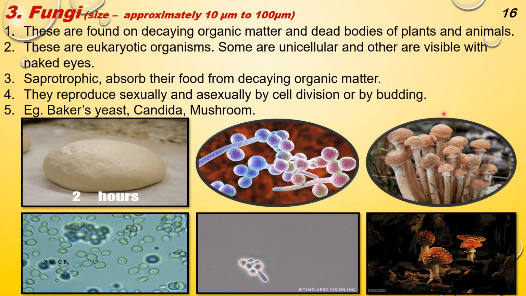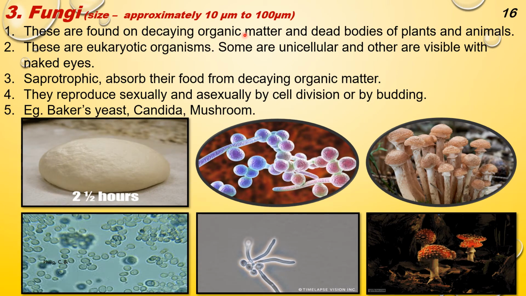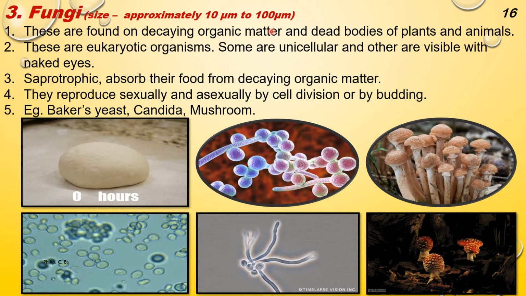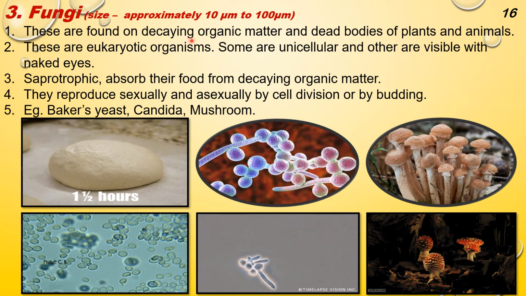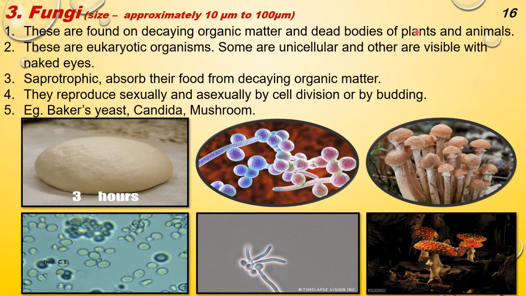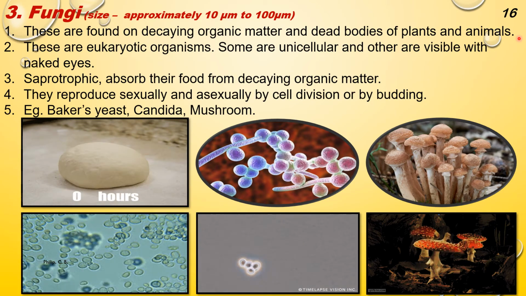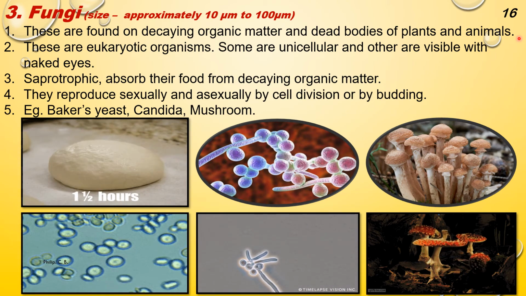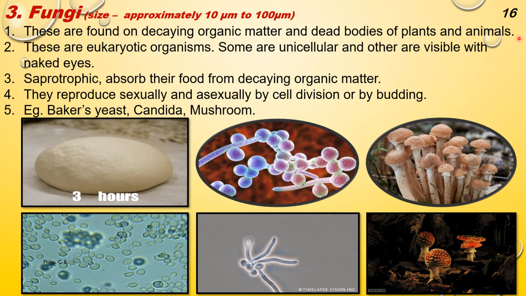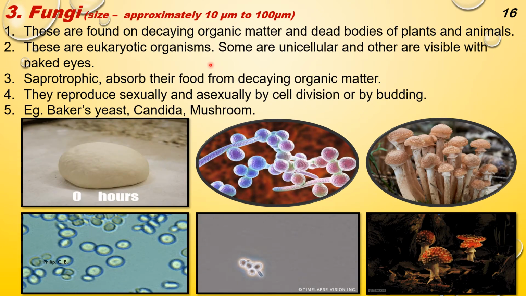Moving further to the third type, fungi. The size is approximately 10 micrometer to 100 micrometer. First point, these are found on decaying organic matter and dead bodies of plants and animals. The fungi species are mostly saprophytic, as again we have learned earlier, means they feed on dead and decaying organic matter. These are eukaryotic organisms.